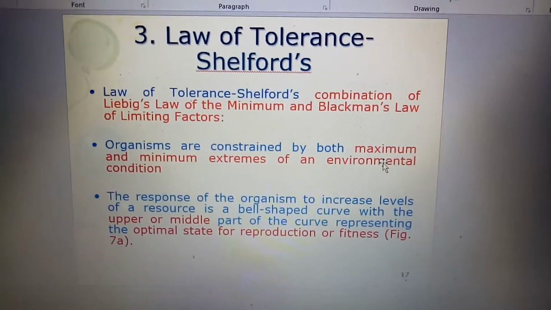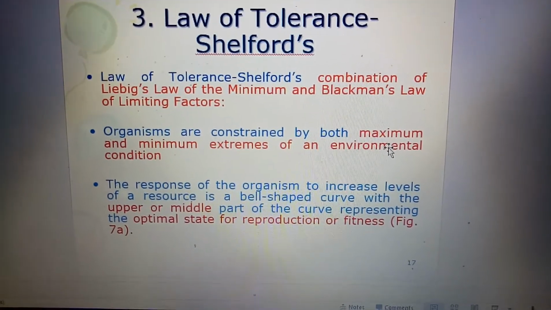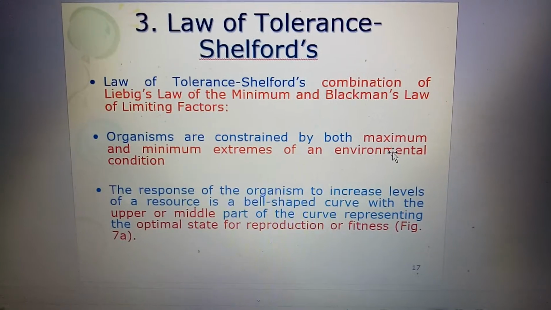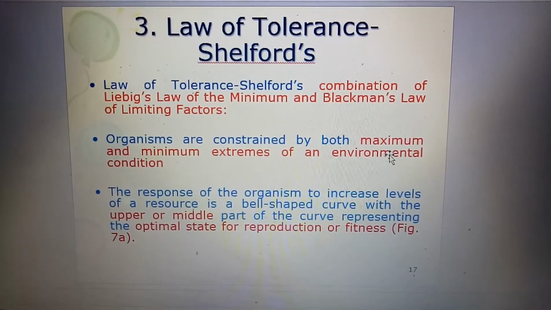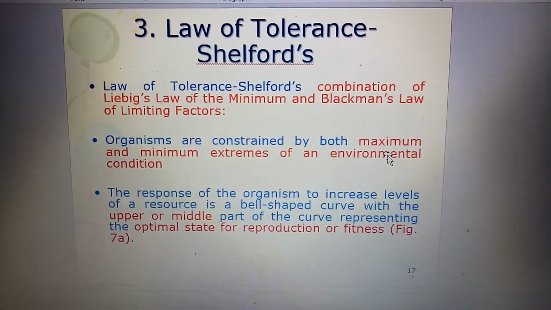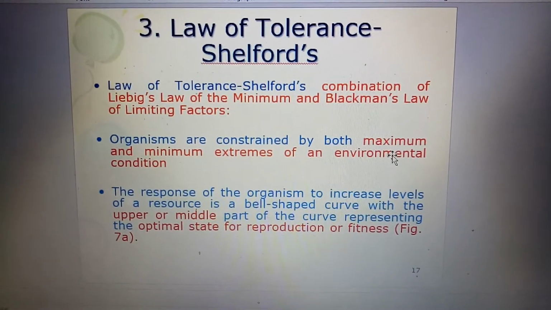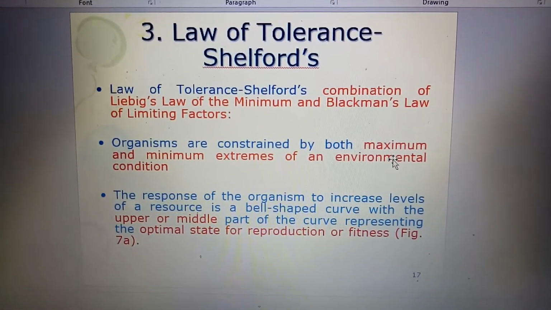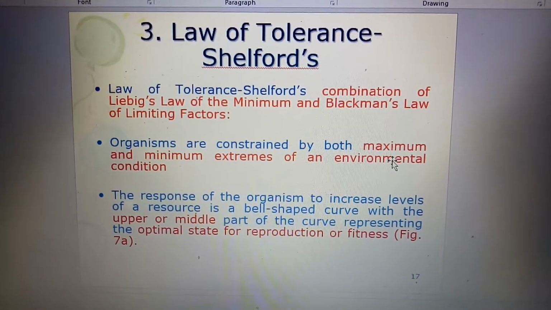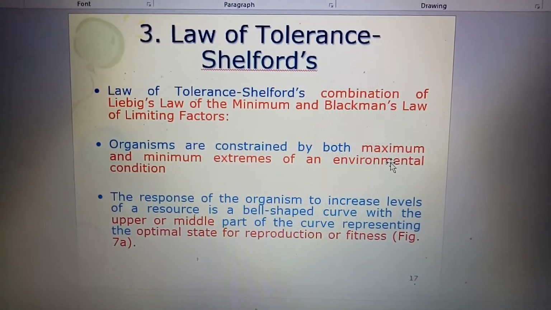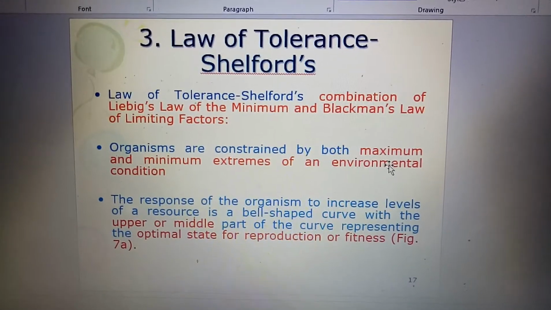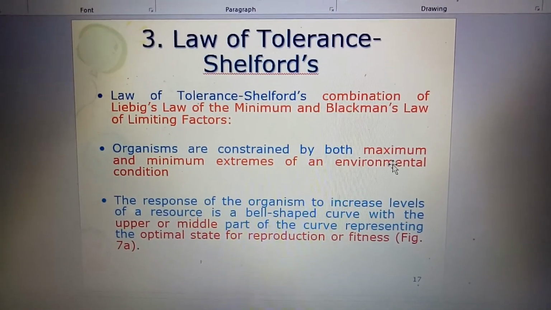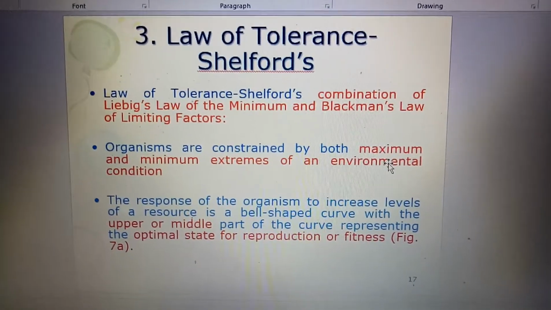Law number 3 is called the law of tolerance by Shelford. Shelford's law of tolerance is a combination of Liebig's law of the minimum and Blackman's law of limiting factors. Organisms are constrained by both maximum and minimum extremes of an environmental condition. The response of an organism to increased levels of the resource is a bell-shaped curve, with the upper or middle part of the curve representing the optimal state for reproduction and fitness.